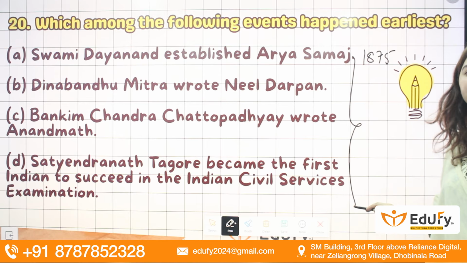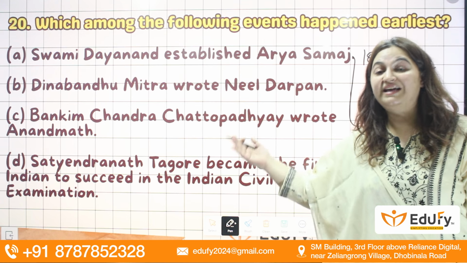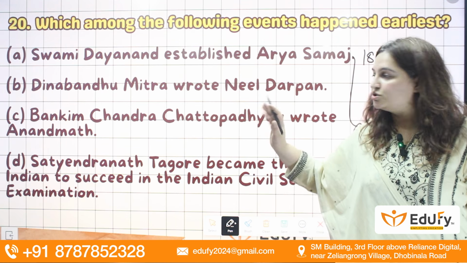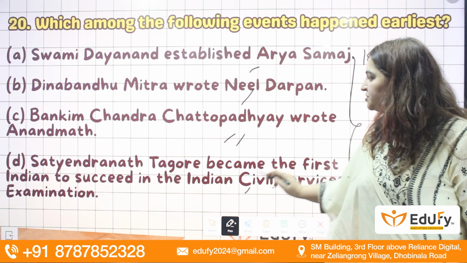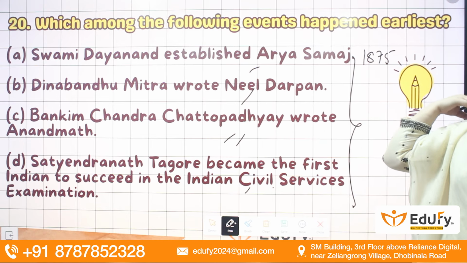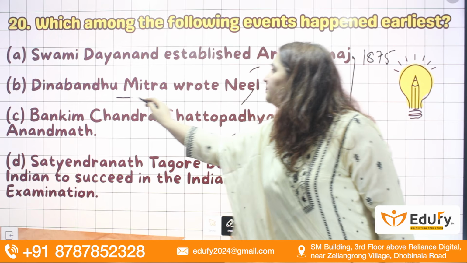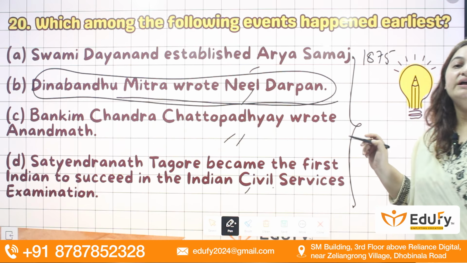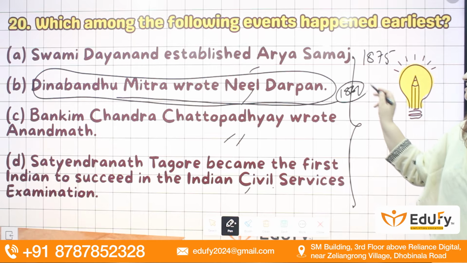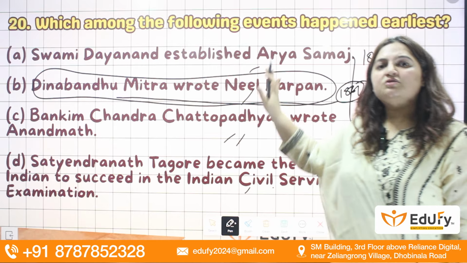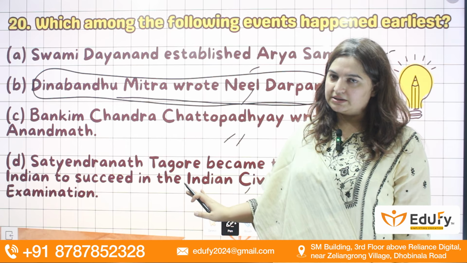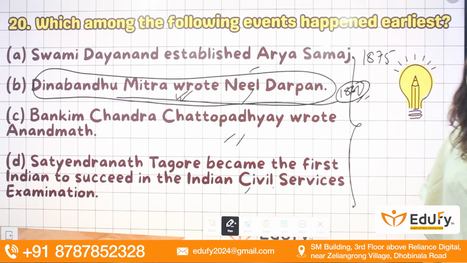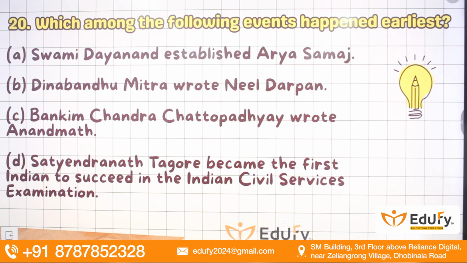So one thing you have to remember, that I have tried to give the facts via options, and all these options are correct. So remember these options, but the correct answer with respect to chronology here is that Deen Bandhu Mitra wrote Neel Darpan, that is the book on the Indigo Revolt, and it was written around 1861. Okay, so focus on these options also, all are correct statements, but here with respect to chronology, correct is B. Deen Bandhu Mitra wrote the Neel Darpan.